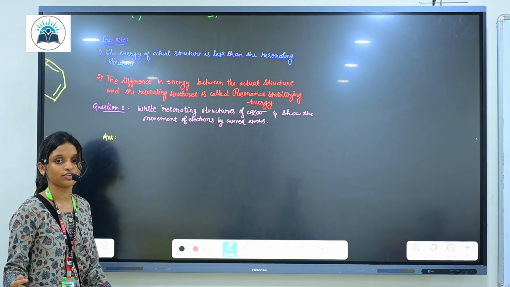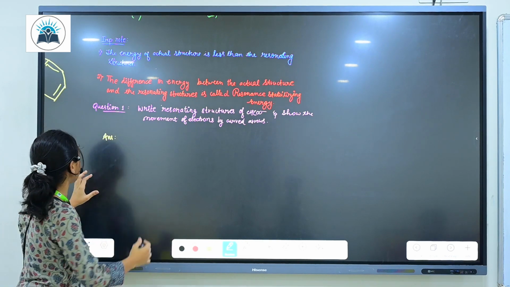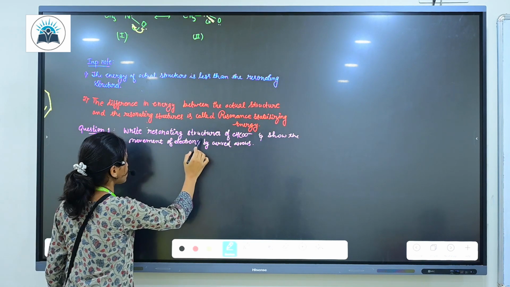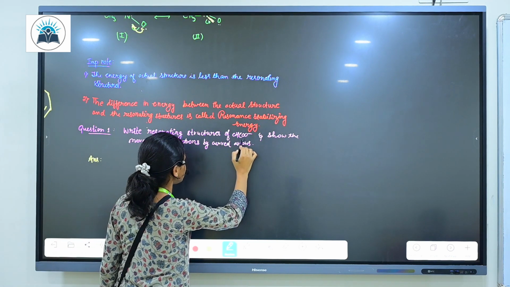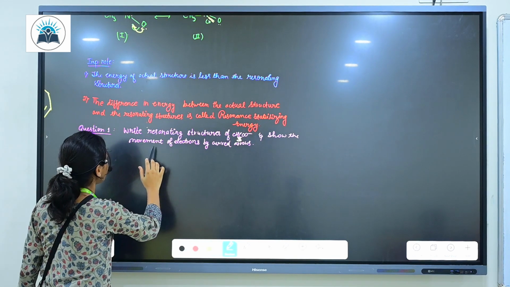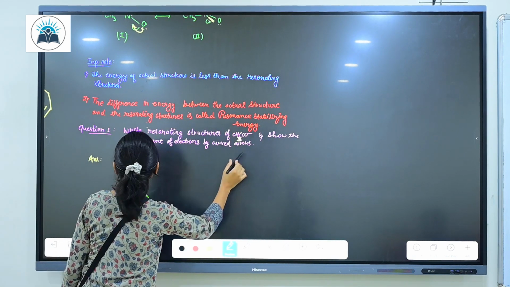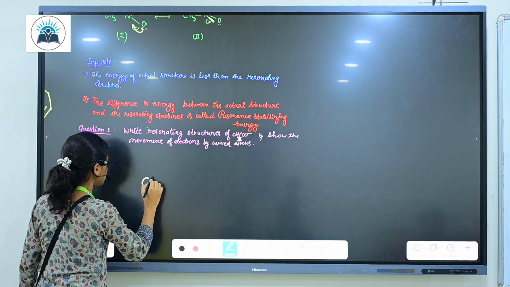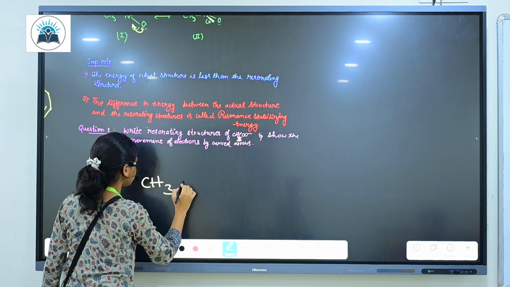Now let's take a question on resonating structures. Write the resonating structures of CH3COO and show the movement of electrons by curved arrows.